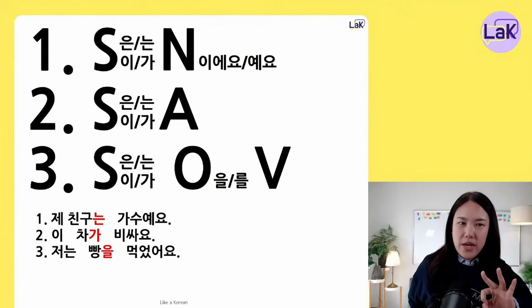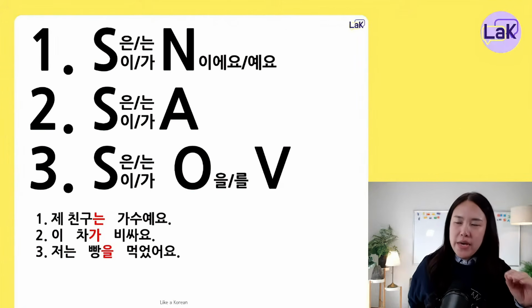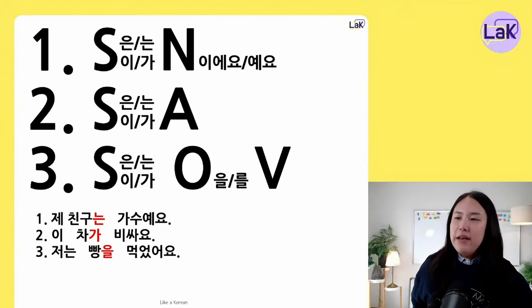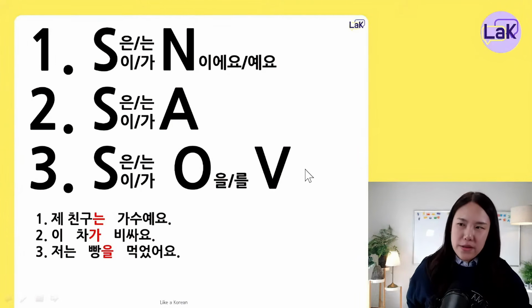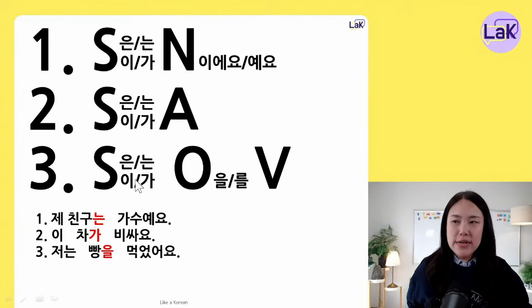Right? Now number 3. This is the most common case of Korean sentences. Subject and then object and then the verb. Of course, we are using the 은는 이가 marker for the subject and we are using the object markers 을를. Subject, object and verb.